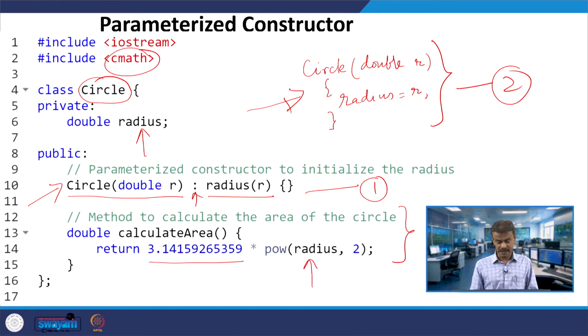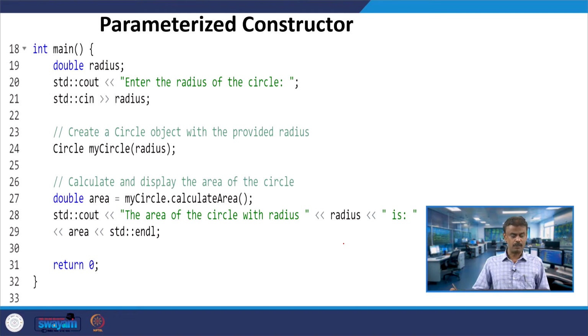This is nothing but pi R squared, pi into radius squared. So the class is over here, this is the parameterized constructor, and then I have one member function called calculate area. And here you go, the main program.